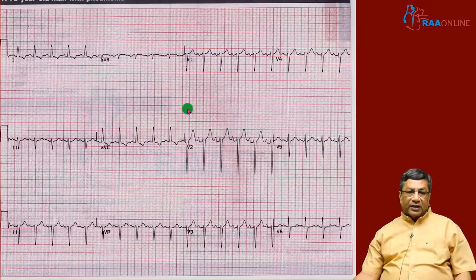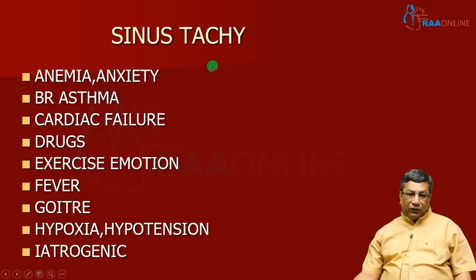So, sinus tachycardia is the most common arrhythmia, most easily diagnosed arrhythmia, but the most difficult arrhythmia to treat. Because you should not treat the sinus tachycardia per se. You have to treat the basic cause of sinus tachycardia because many times sinus tachycardia is secondary to something else.